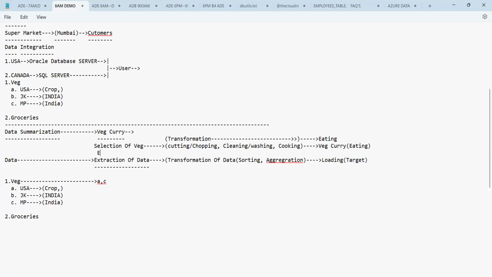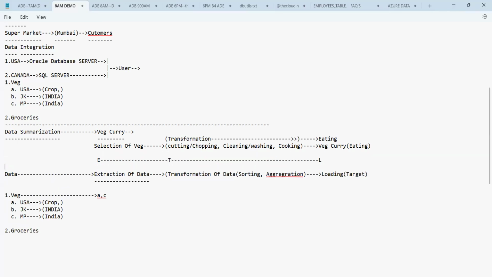The same process, technically, we call it E, T, and L. So we call it ETL, which stands for extraction, transformation, and loading. In short, we call this process ETL. Whereas nowadays, we have one more technique.